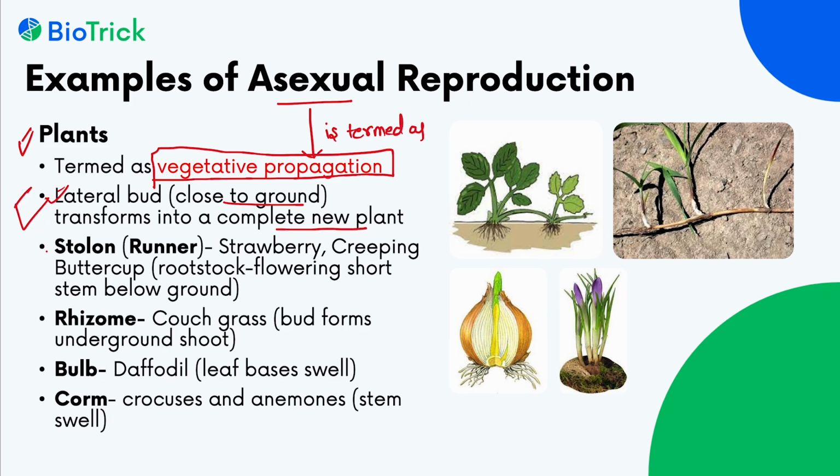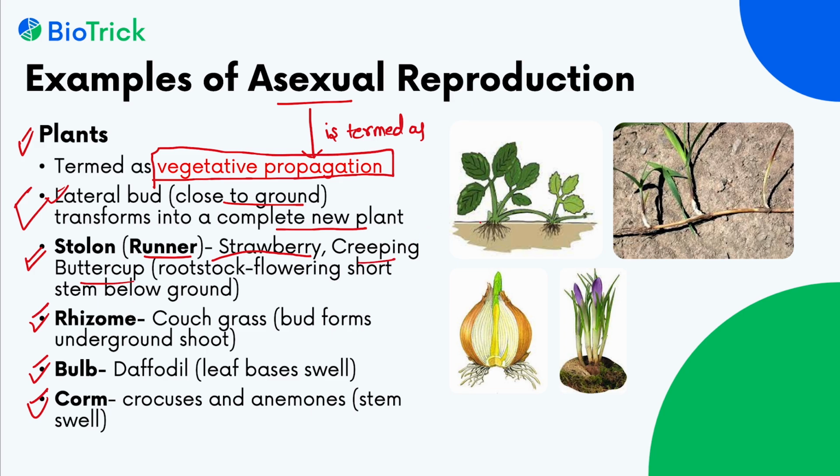And what are the methods of vegetative propagation in plants? That is stolon or runner, rhizome, bulb, or corm. Stolon or runner is found in strawberry or creeping buttercup.